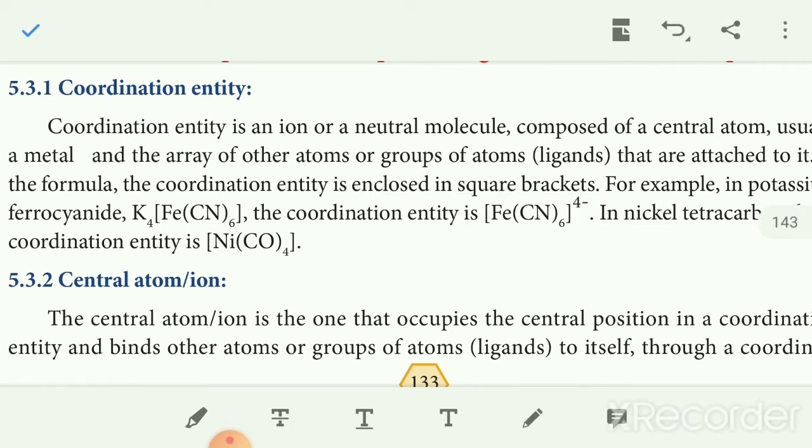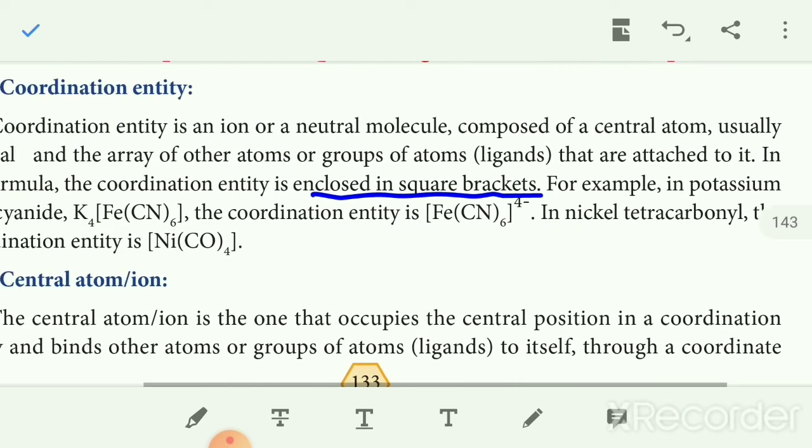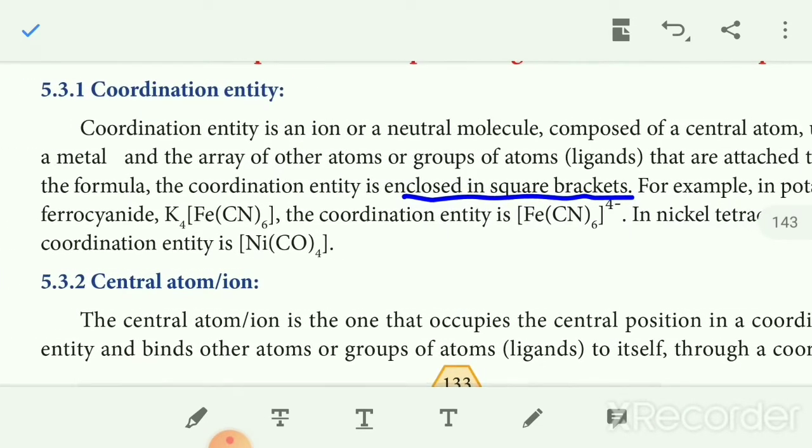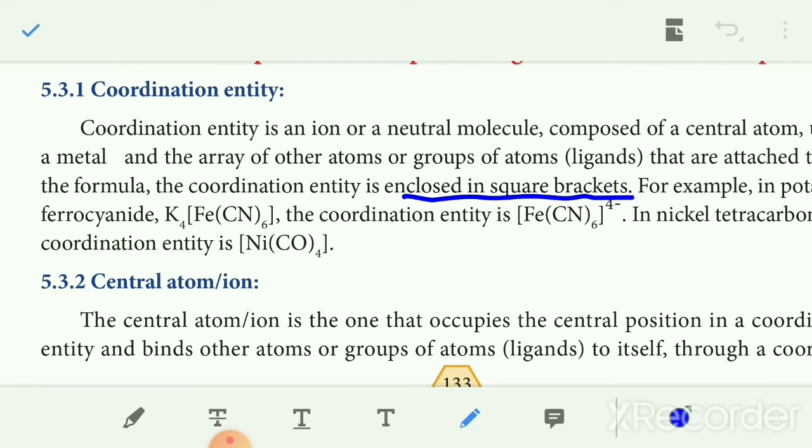For example, potassium ferrocyanide. The formula of potassium ferrocyanide is K4[Fe(CN)6]. The coordination entity here is [Fe(CN)6]. Another example, nickel tetracarbonyl.